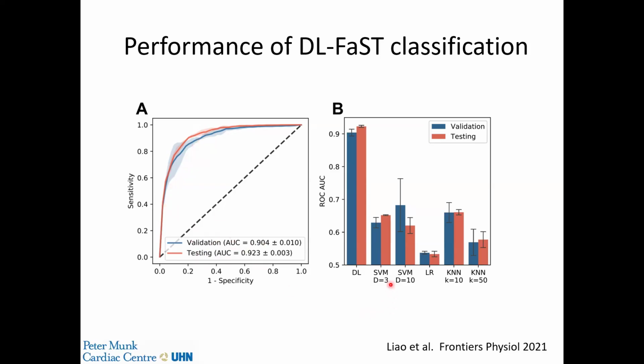And the graph to the right is demonstrating how the performance with our deep learning algorithm was substantially better than if you use supervised machine learning algorithms such as support vector machine, logistic regression, or KNN. So we were quite happy with the algorithm, and this now is fully automated as part of the FaST operation.